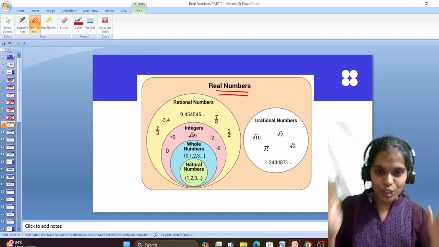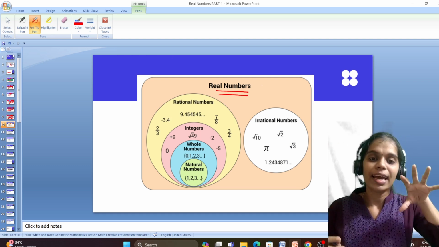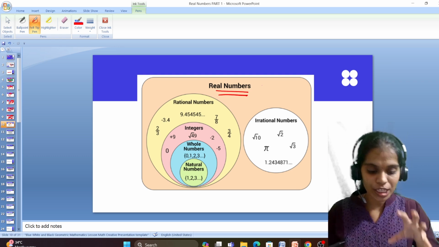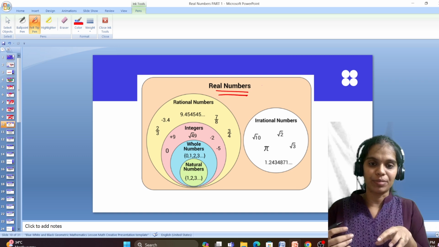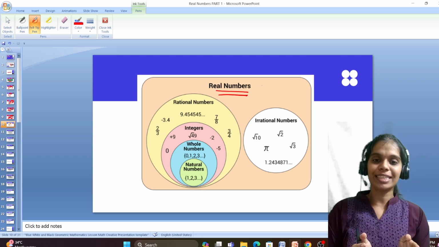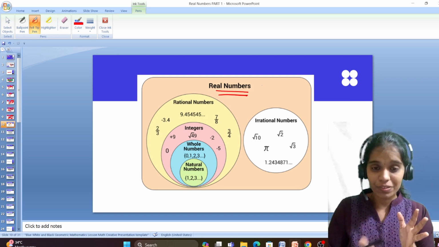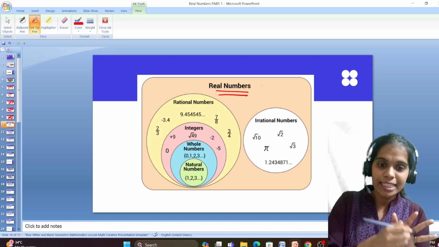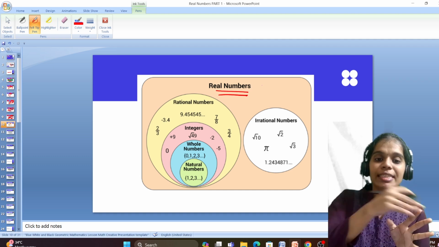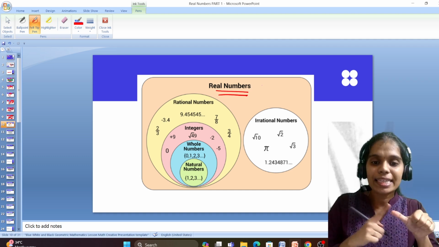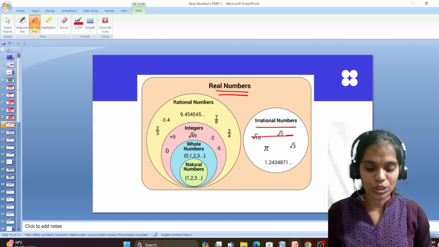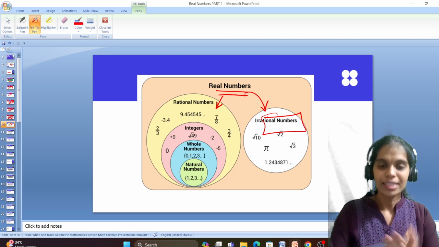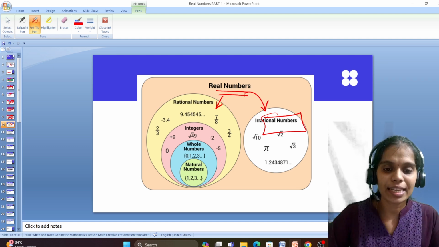Real numbers are like a universe. In this universe, we have different kinds of people, right? Like in real numbers, we have rational number, integer, whole number, natural number. But these are the parts of rational number. Other than that, any number which cannot be expressed as rational, integer, whole or natural has a different name called irrational number. These numbers will also be categorized as real numbers. So real numbers have rational as well as irrational numbers.